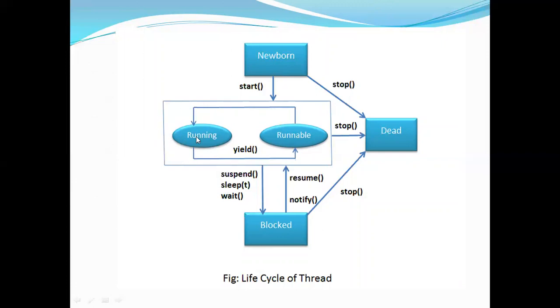Now when it is executing here, after some period of time it may temporarily stop, and then it goes to the runnable state. That is with the method called yield. Next, from runnable, imagine that you are waiting for some event to happen, or you are stopped from execution. In that case, you will go to the blocked state. So you are not doing any task here. How do you get there? Based on some methods.